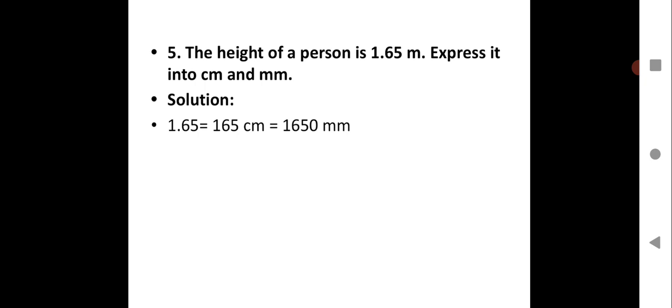And then you have to convert into millimeter. So you know the conversion from centimeter to millimeter. 1 centimeter is equal to 10 millimeter. So here again you will multiply by 10. That will finally give me 1650 millimeter. So the conversion from meter to centimeter and then millimeter: to convert from meter to centimeter, you have to multiply by 100, and from centimeter to millimeter, multiply by 10. And that's just mathematical calculation. I hope this is clear, children.